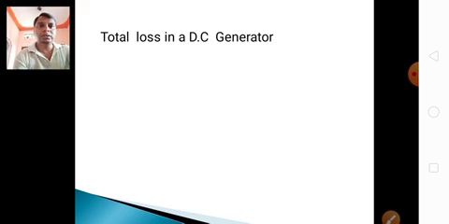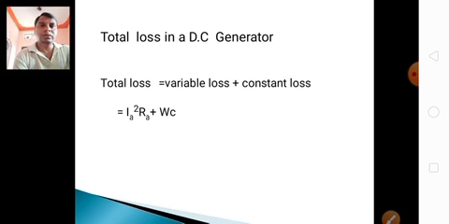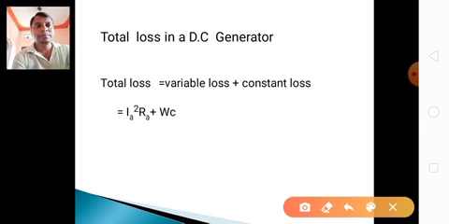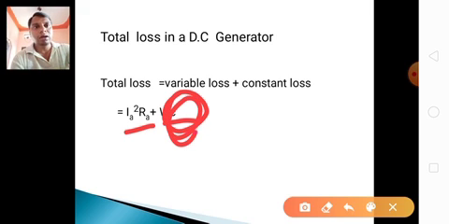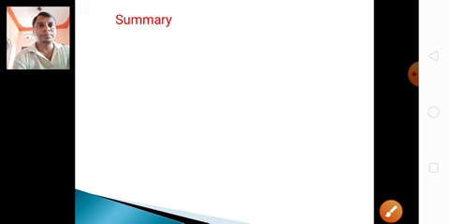The total losses in a DC generator are variable losses plus constant losses. Variable losses is Ia square Ra and the constant loss is Wc. What is constant loss? Stray losses plus shunt field copper loss. What are stray losses? Iron losses plus mechanical loss. Iron losses are hysteresis loss and eddy current loss. The mechanical losses are friction loss and windage loss. All these are constant losses. The only variable loss is Ia square Ra.